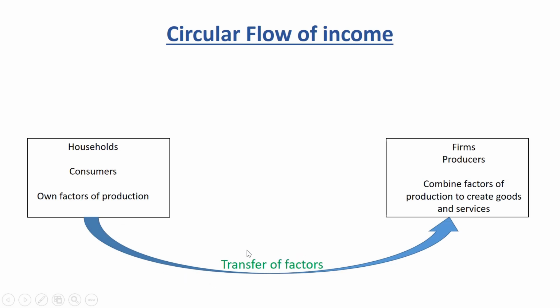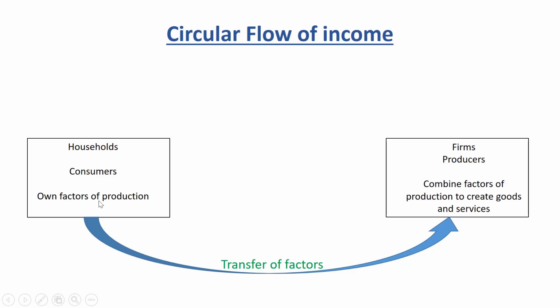And let's keep in mind that when we talk about national income, because we are in a closed economy without government, the factors that are transferred from households to firms, the goods and services that they will produce, their monetary value, will be the national income in this economy.